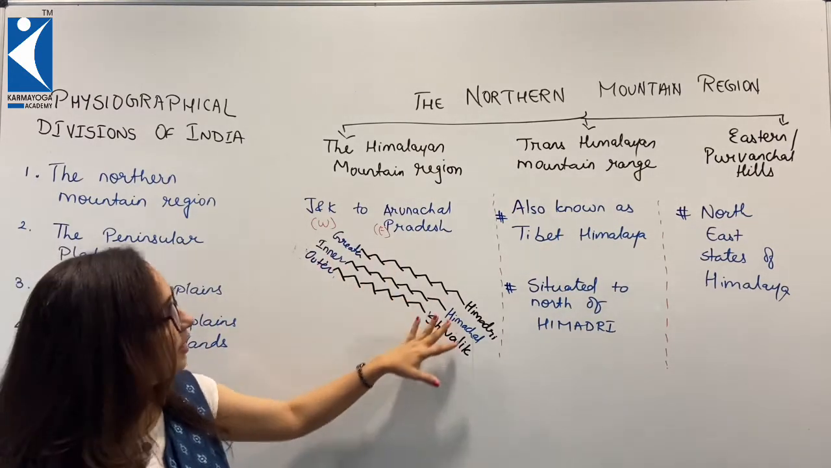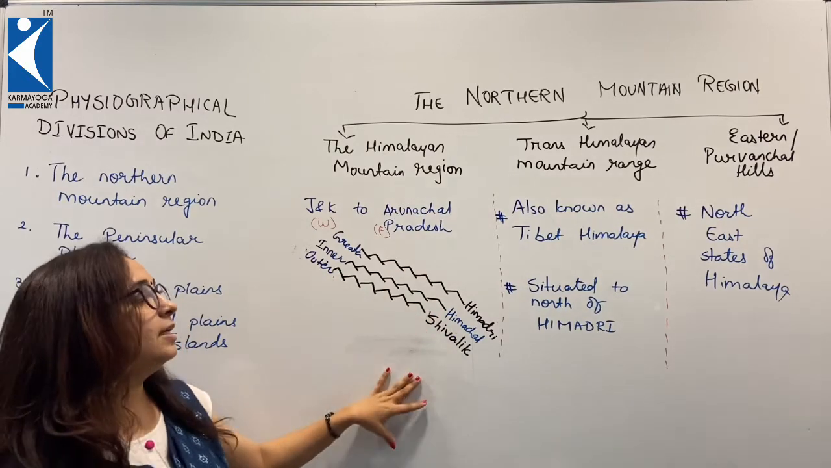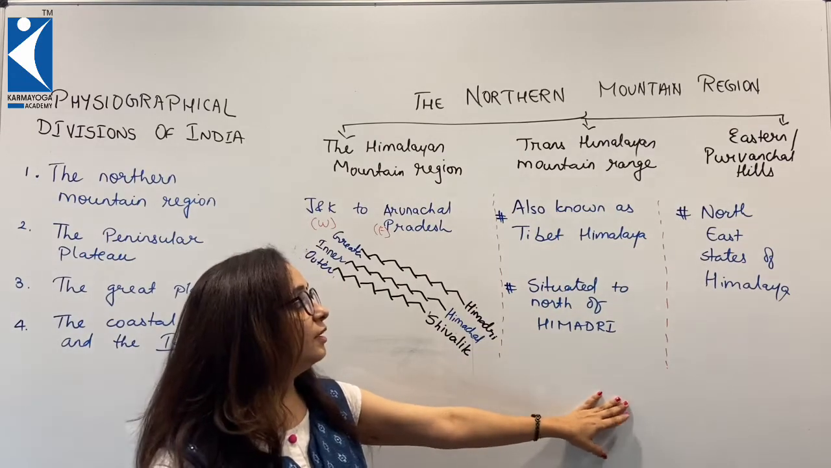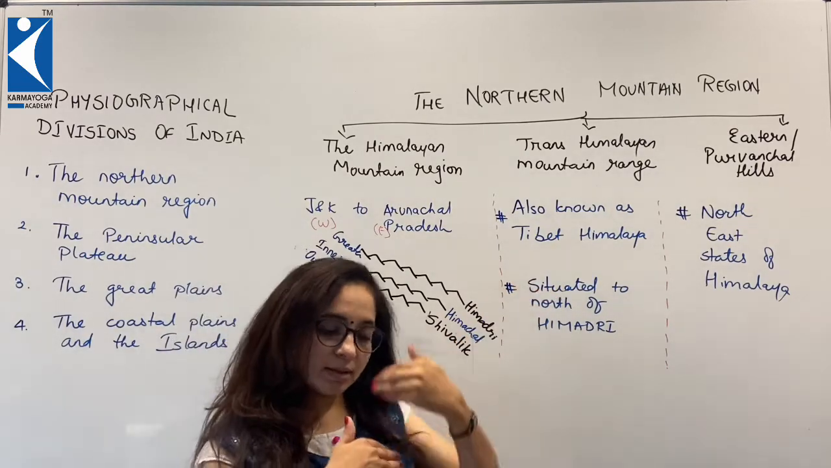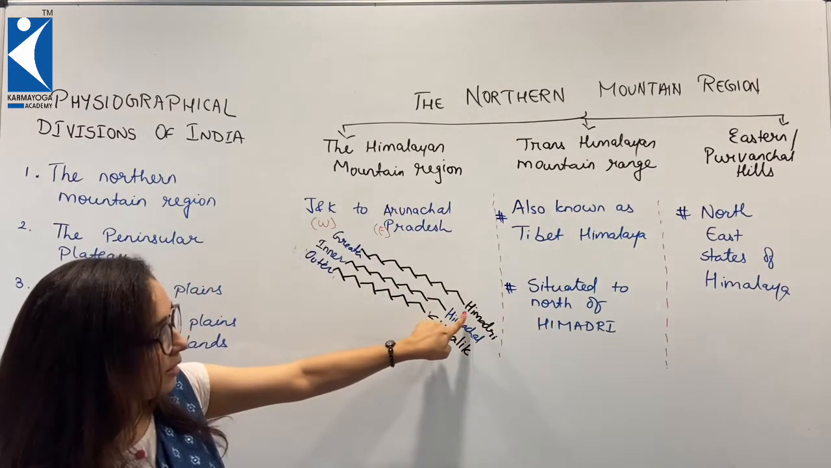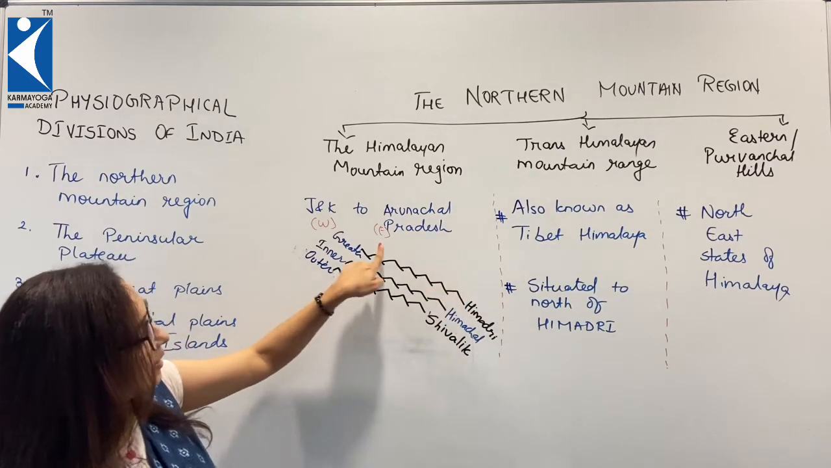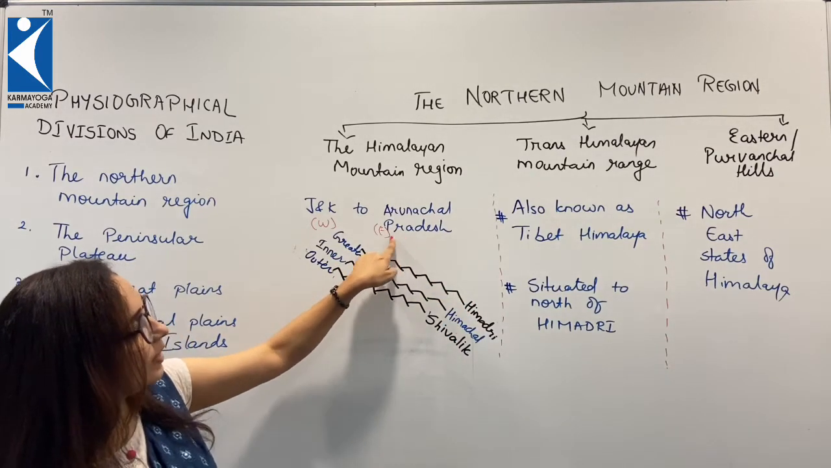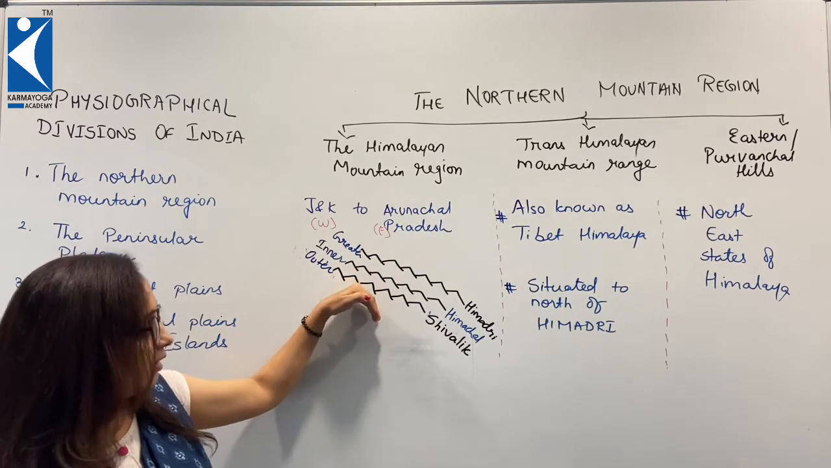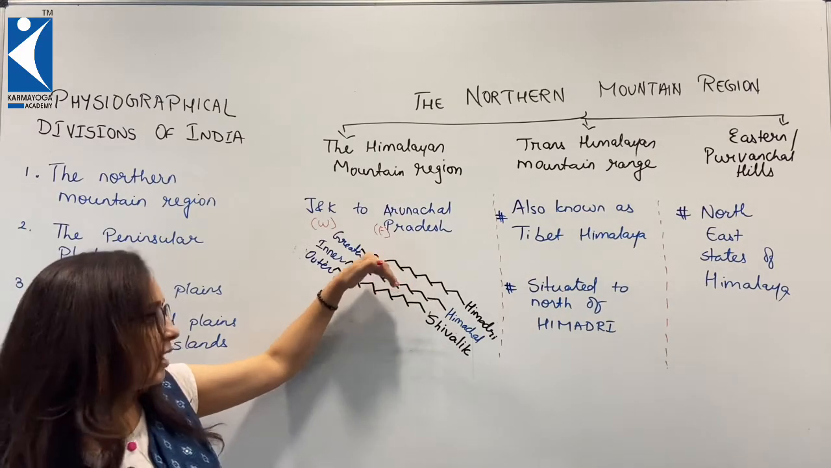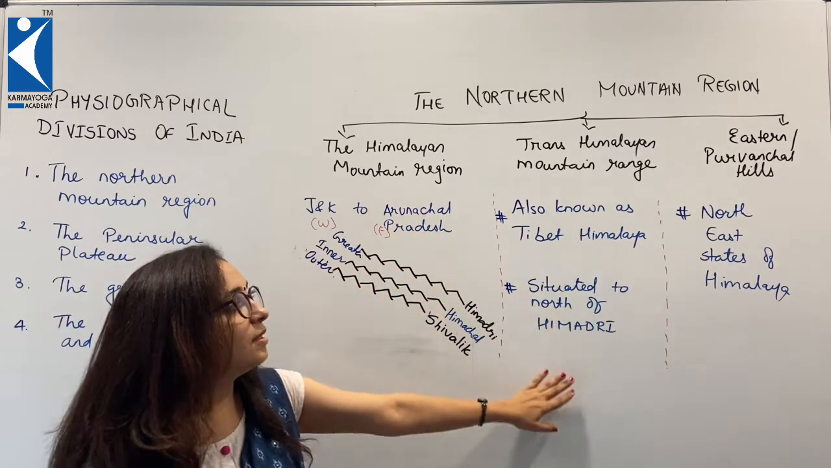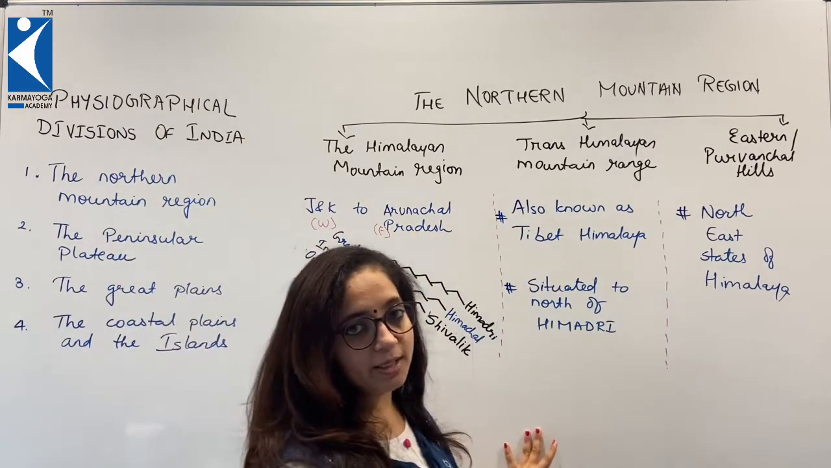After this main Himalayan mountainous region, there is yet another region, which we call the Trans-Himalayan mountain region, also known as Tibet Himalaya because the outside part falls in Tibet. It is situated in the north of Himadri. This is Himadri, and in the north of Himadri, somewhere here. This is India. The inside part of the Himalaya is Shivalik. In between comes the inner, which we also call Himachal, and then Himadri or greater. Above that comes this Trans-Himalayan mountain range, what we call Tibet Himalaya.